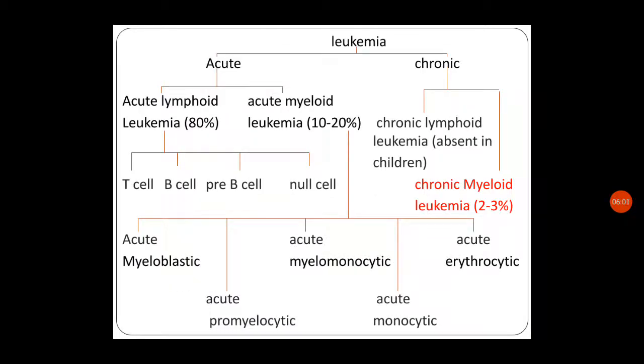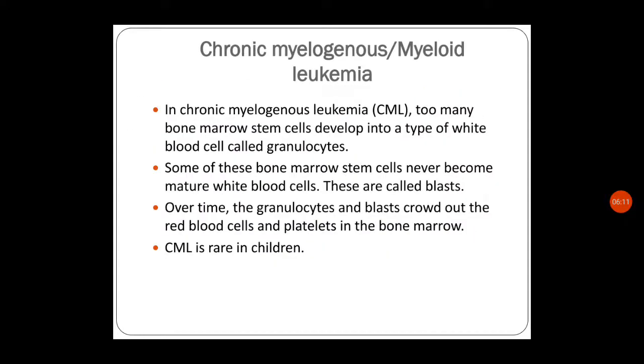So the next one is chronic myeloid leukemia. Only a very negligible amount, 2 to 3% of children, are seen with chronic myeloid leukemia. In chronic myelogenous leukemia, too many bone marrow stem cells develop into a type of white blood cell called granulocytes. Some of these bone marrow stem cells never become mature white blood cells.